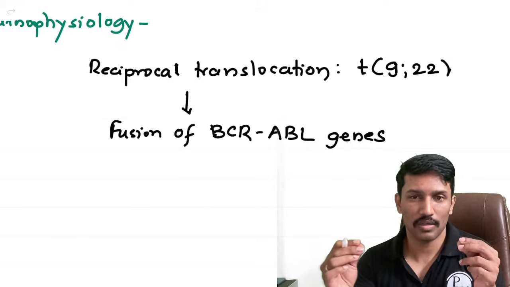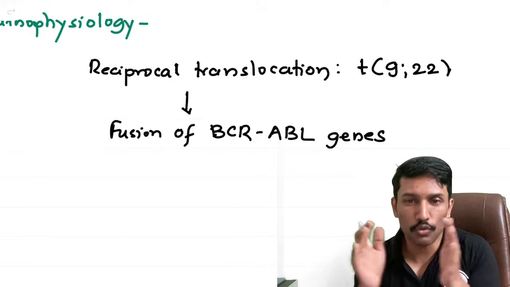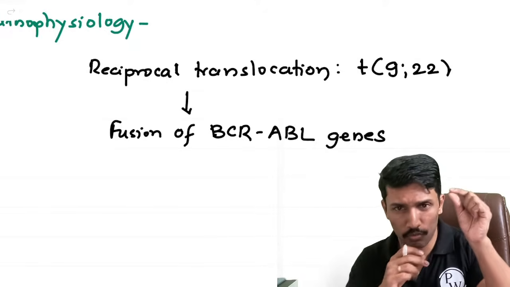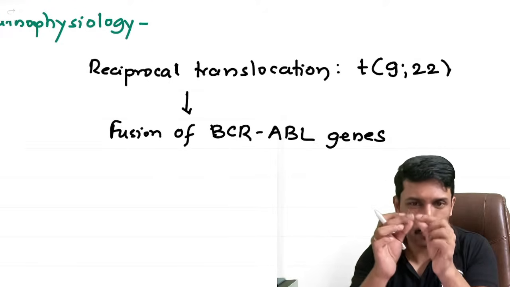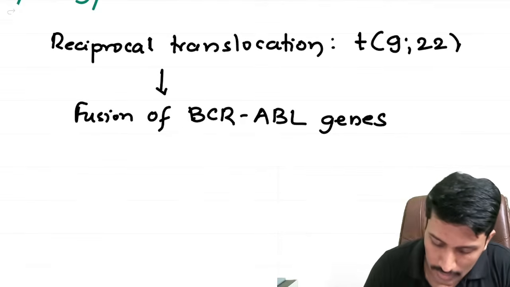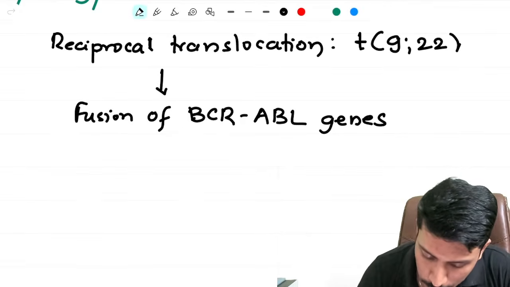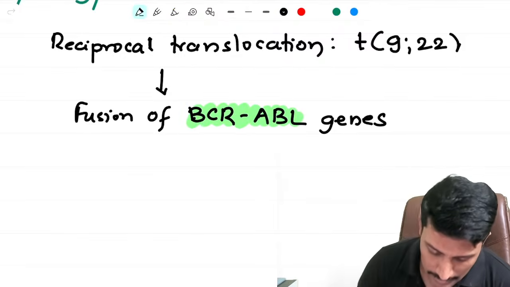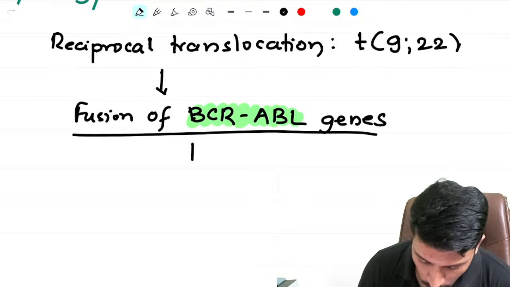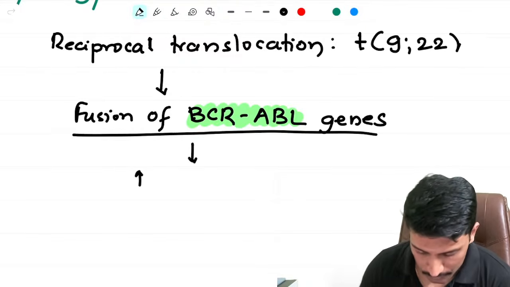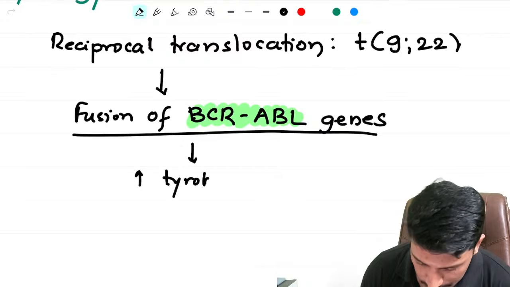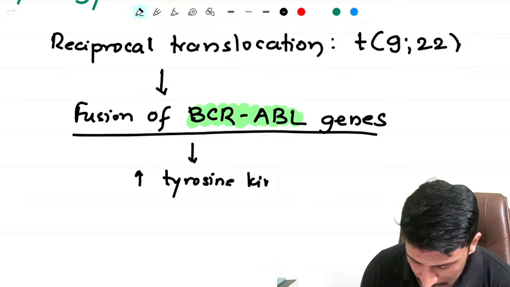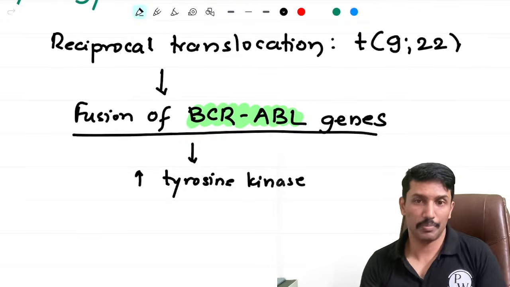And this reciprocal translocation leads to fusion of two genes, like components of chromosome 9 and 22 are fused to form what we call as a BCR-ABL fusion gene. When these genes fuse, there is increased production of tyrosine kinase, acting through the RTKs or receptor tyrosine kinase.